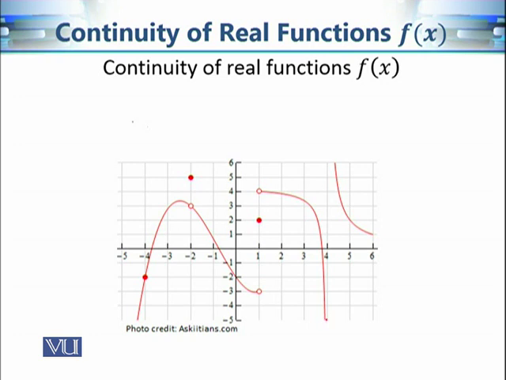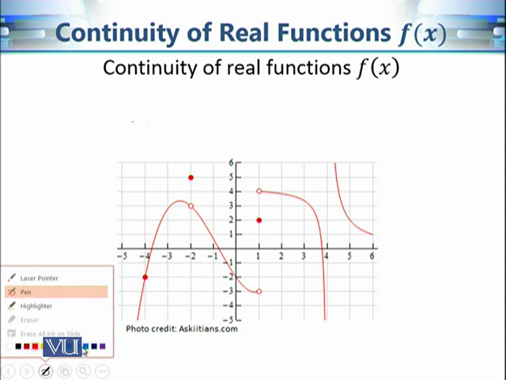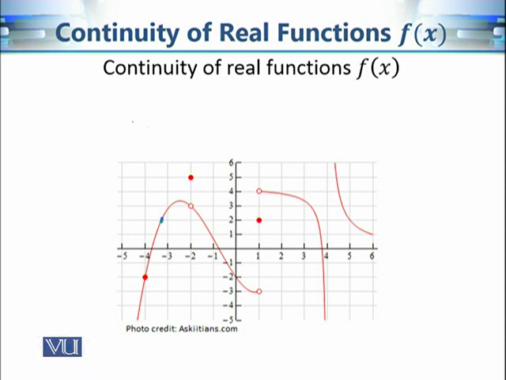And if you are at this point, then once again there is a big jump over here and the function is once again not continuous. So how do we say that a function is continuous at a point? Okay, so if you are at this point, then the function is continuous, because if you reach from either side along the graph of the function, then you reach the same point and it is equal to the functional value at that point. But it is not the case in this point.